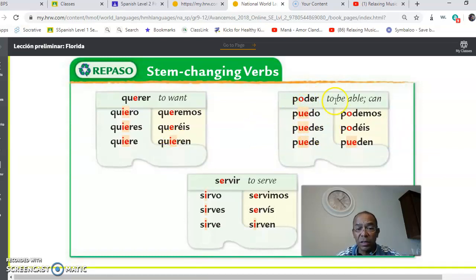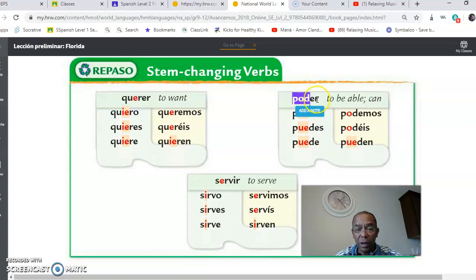Poder means to be able to, or can, okay? So notice how the stem is the beginning of the verb, which is all the way here, P-O-D, and the ER is the ending. So you don't do anything to the ending, you just drop it and conjugate it based on the subject. Basically, if I'm doing the action, you're doing the action, okay? So the O changes completely. You remove the O and you put a U-E. You see the stem change right here?